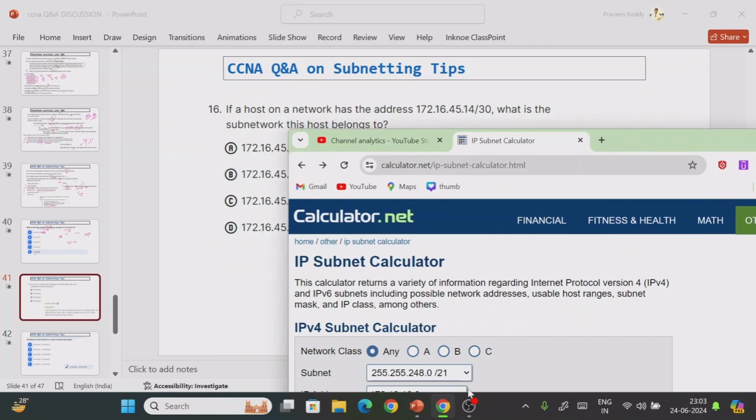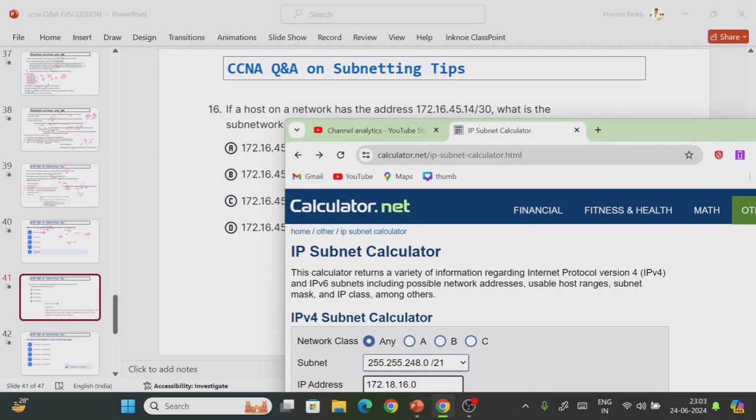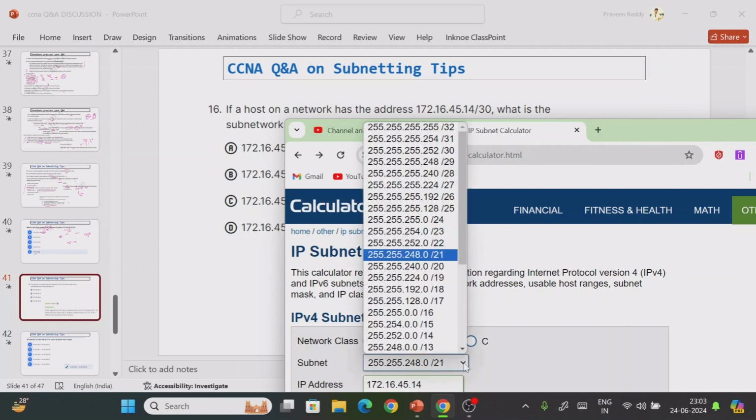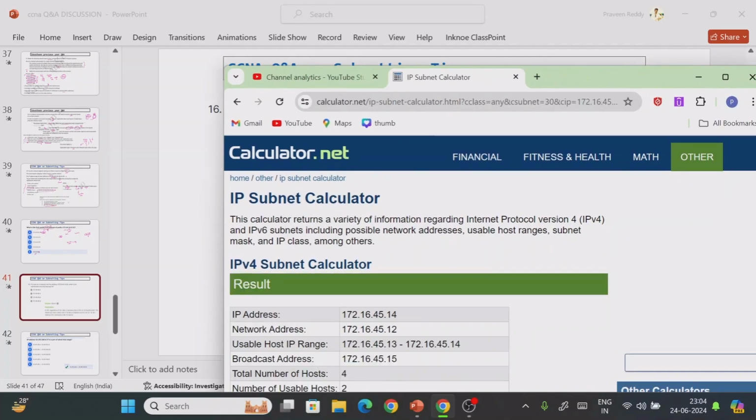172.16.45, right? So let me type this IP address 172.16.45, and give it 0. Now what is the subnet mask? /30, right? So give this /30. /30 means it will be class C, right? So just perform the calculation operation.